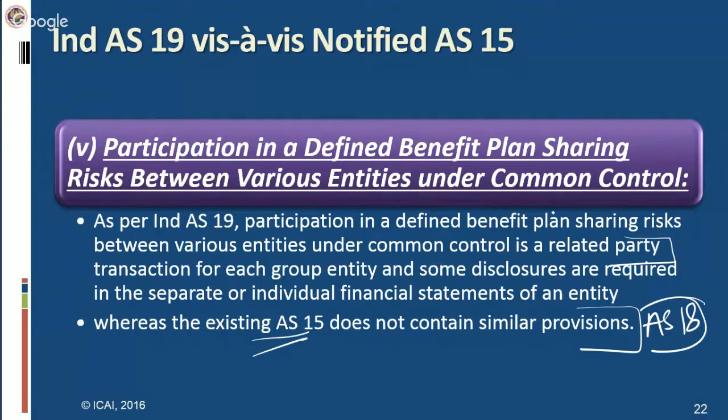But in Ind AS 19 for employee benefits, they say that for such participation under common control, those participants who are investing in a defined benefit plan which is under common control will all be considered related parties to each other, and the transaction between them has to be separately disclosed in their financial statements. Whether it's a separate or individual financial statement, they have to disclose if any transaction has been done among those parties who are under common control of a defined benefit plan.